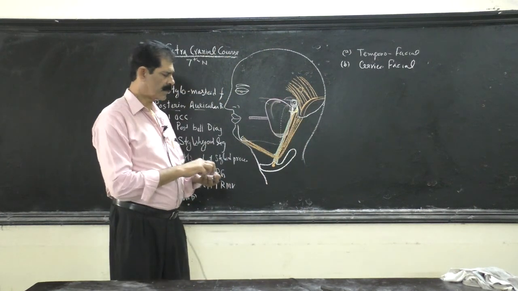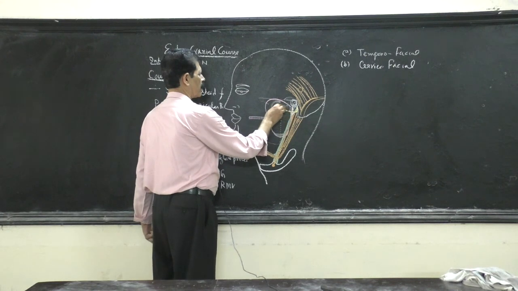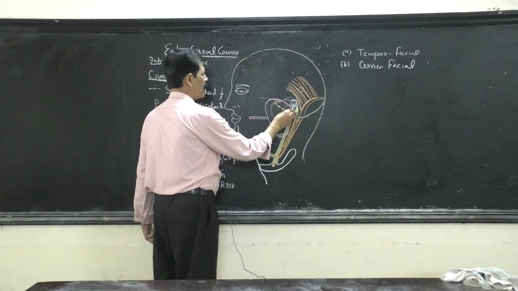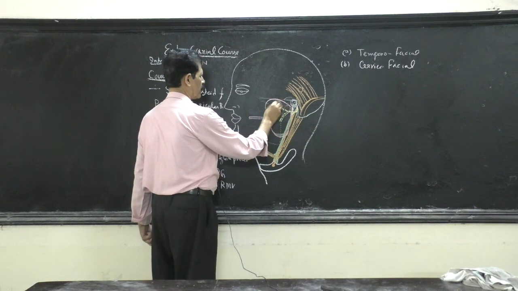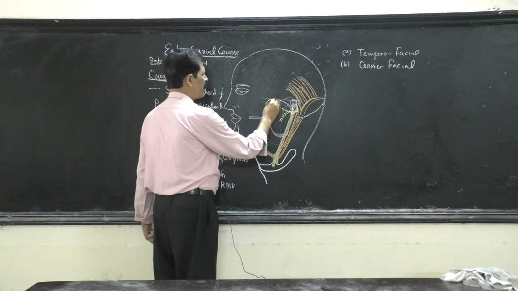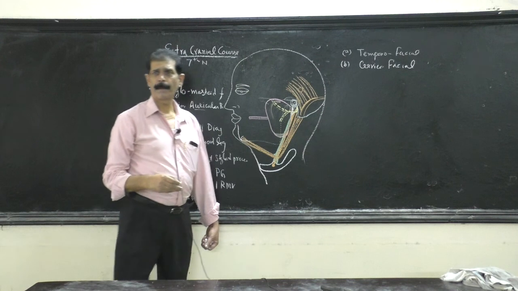Cervicofacial in the substance, two main branches. One is temporofacial, the other is the cervicofacial. Dotted means it is in the substance of the gland.